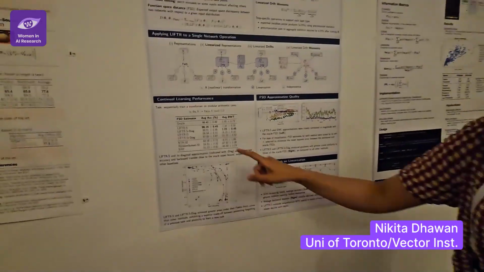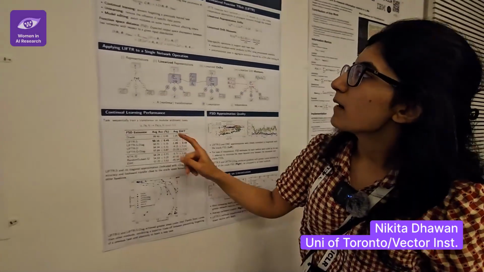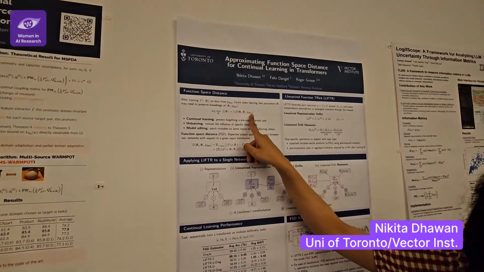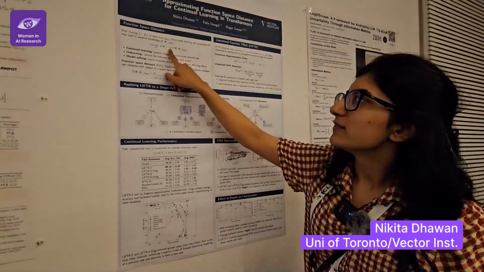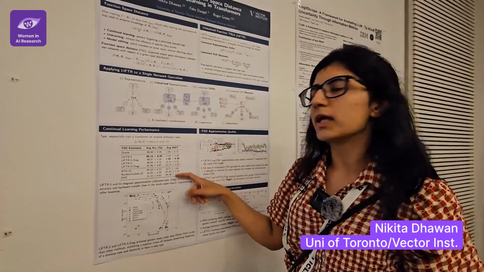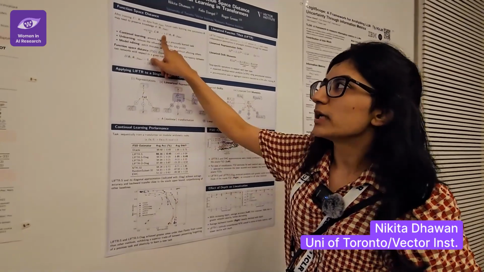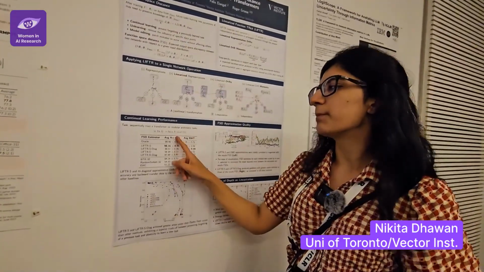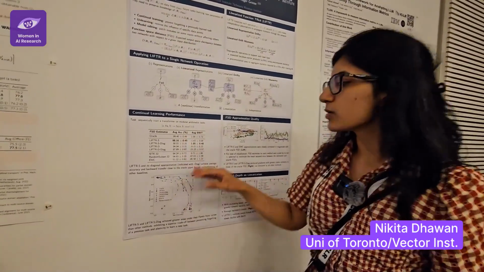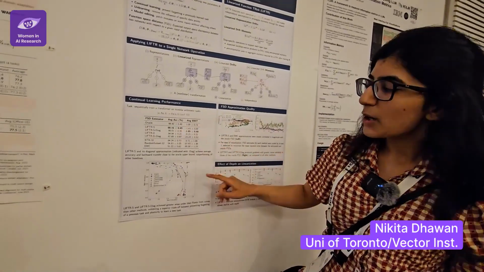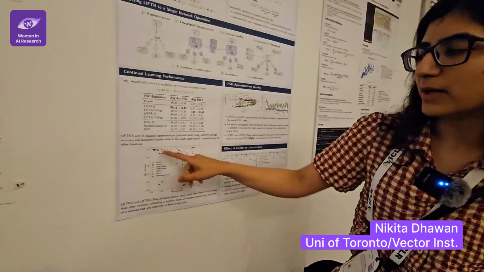Yes, that's true. So there is a bit of a trade-off here that's controlled by this hyperparameter. This lambda controls how much I'm regularizing my FSD. If this is really high, I can basically prevent all forgetting and get really good backward transfer. If this is really low, then I can get really high accuracy on my second task, which is going to push up the accuracy here. So, that's a really good question, which is why instead of just reporting numbers, what's more useful to look at are Pareto fronts.